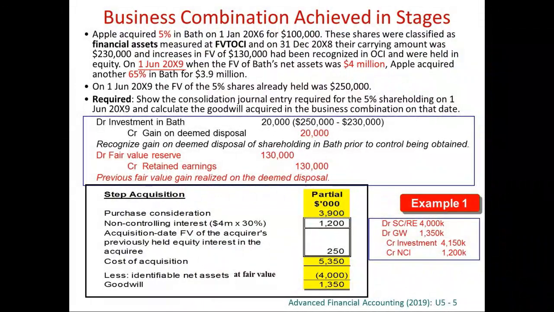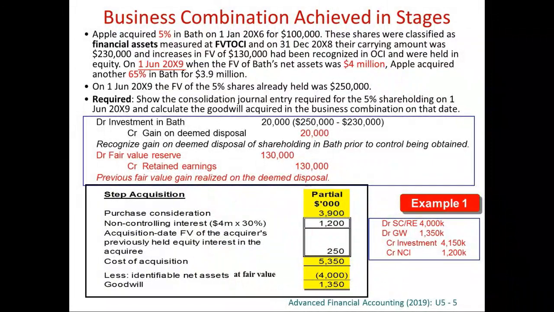In this example, Apple, the parent, has acquired 5% of the shares. So 5% is the original situation. How much do we pay? We pay 100,000 to acquire 5%.